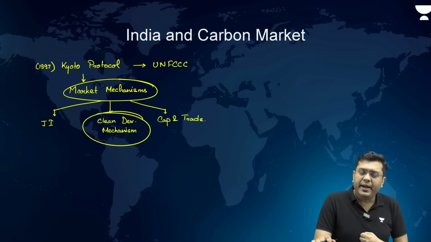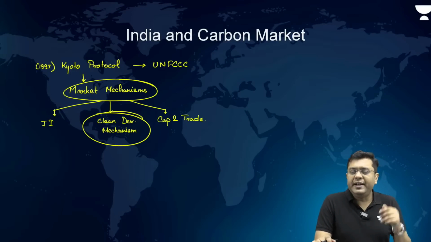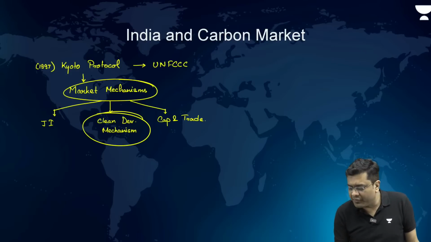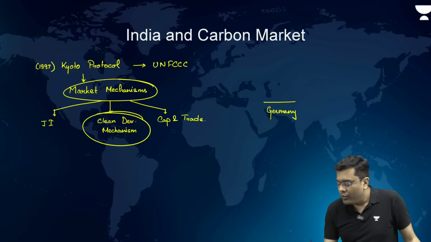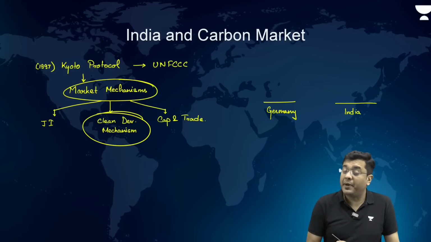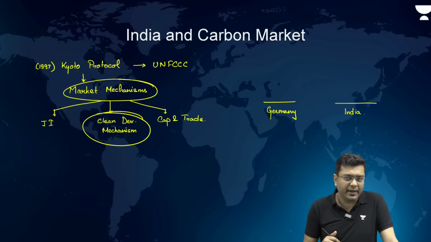What India did was to allow, or start following, this Clean Development Mechanism. What is that? Let us suppose a developed country like Germany has an emission reduction target. A country like India is also emitting a significant amount of carbon dioxide and other greenhouse gases, but India does not have a target.